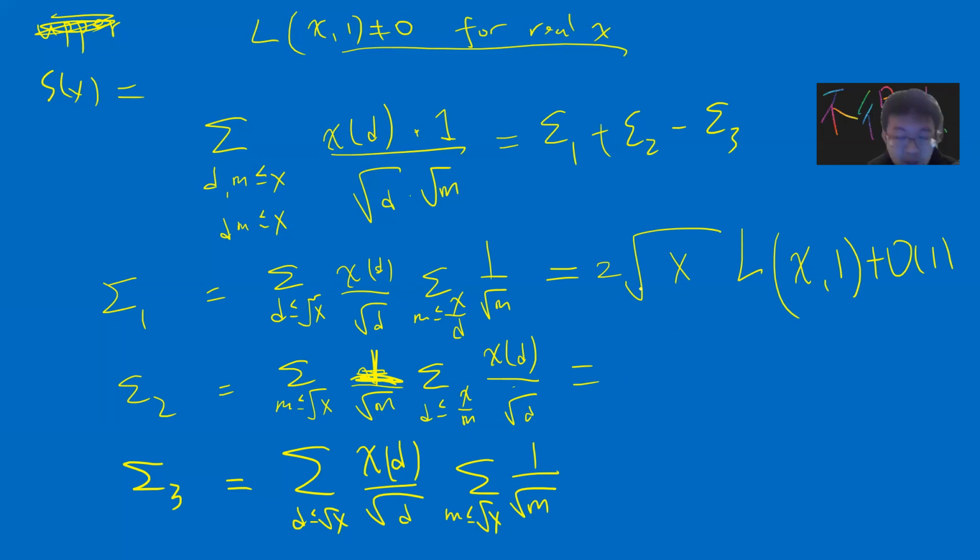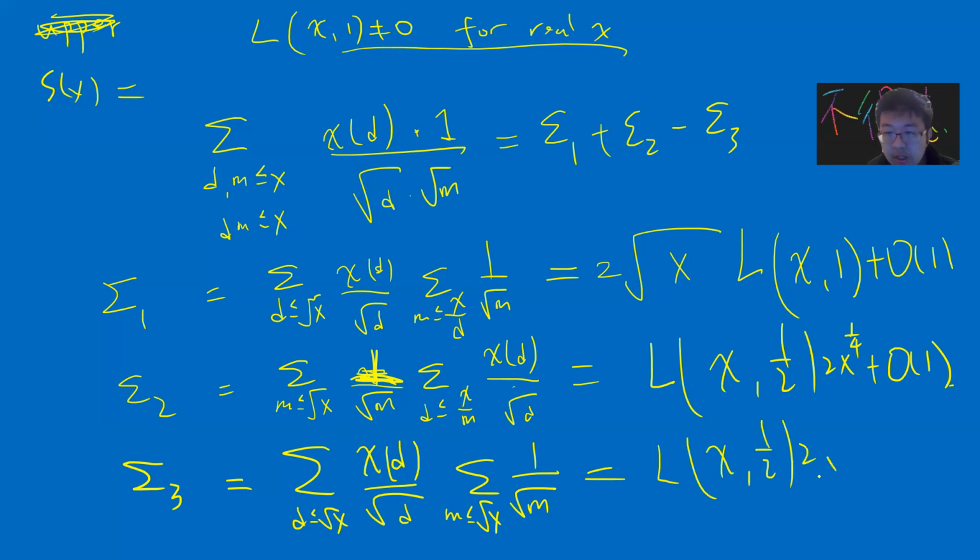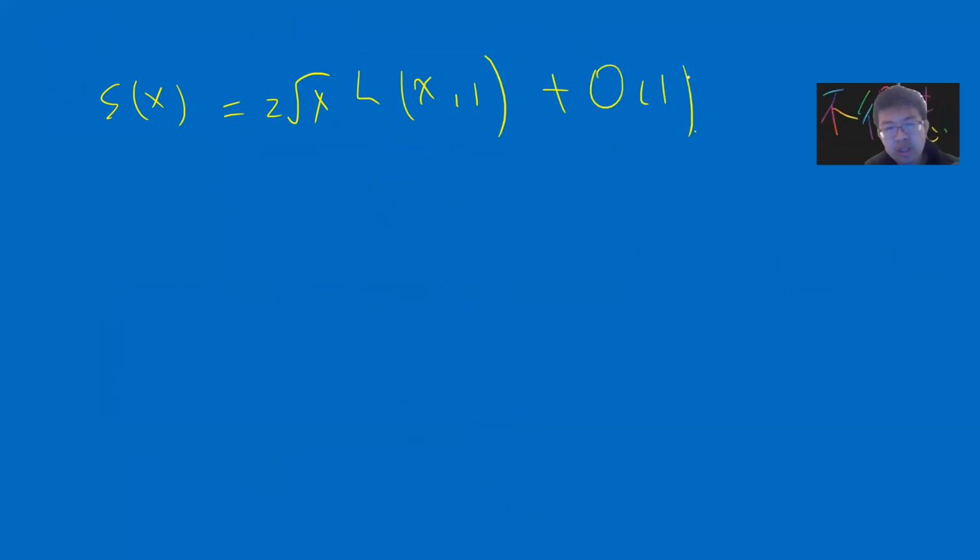Or you can try to prove this guy will be L(chi, 1/2) times 2x over 4 plus O(1). And then the final this guy will be L(chi, 1/2) times 2x over 4 plus O(1). Which, when you combine everything, you can prove that S(x) is 2 square root of x L(chi, 1) plus O(1). Okay, then right now if you say this guy is 0, then you prove S(x) is O(1).